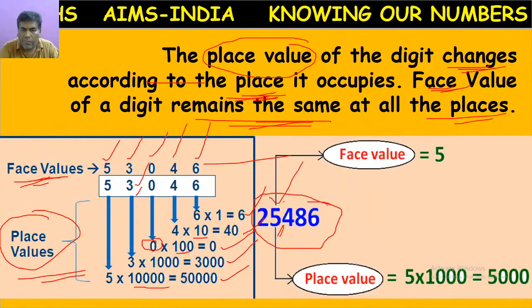25,486. What is the face value of 5? It never changes. Always 5. But what is the place value? It is in the thousands place, so we have to multiply by 1000. So what is the place value? 5000. Okay. Like this, we can find out place values and face values.